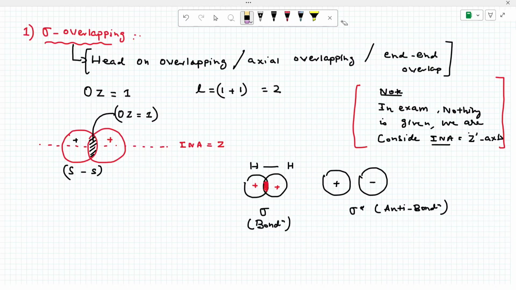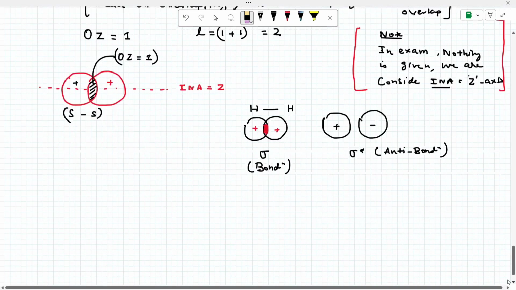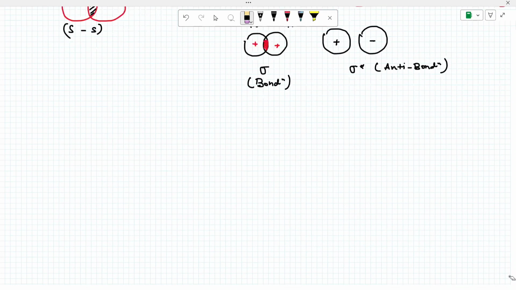The first one, s-s overlap, is done. Now go with the s and p overlap. Okay, the SCl molecule. Same, this is INA, the INA z-axis. Now this is a p orbital, students. What is the p orbital? This one. What are the p orbital names? This is px, py, pz. Anyone?